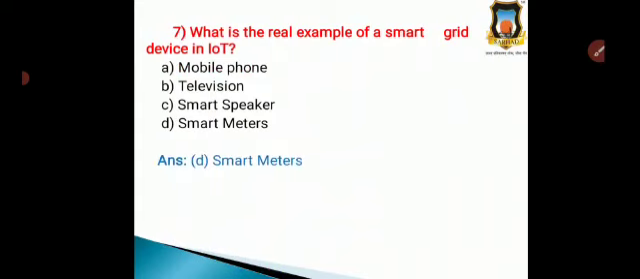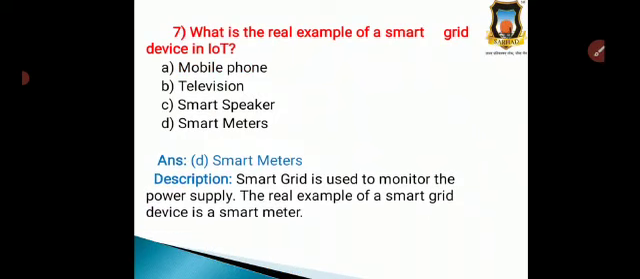So the correct answer is option D, that is smart meters. Why? Because the smart grid is used to monitor the power supply, and the real example of a smart grid device is the smart meter. So the smart meter is the example of the smart grid, and that's why the real example of the smart grid is the smart meters. So option D is correct, that is smart meter.